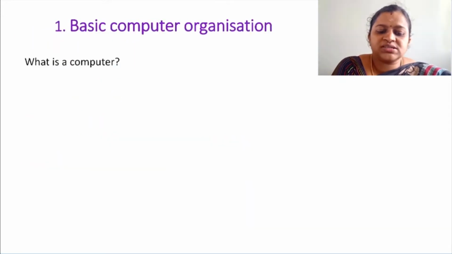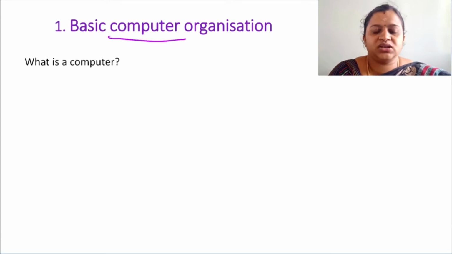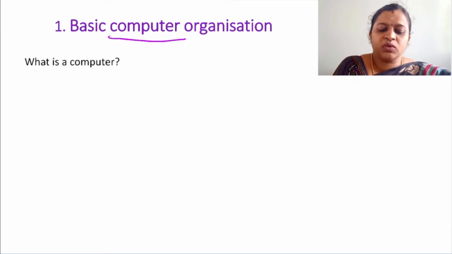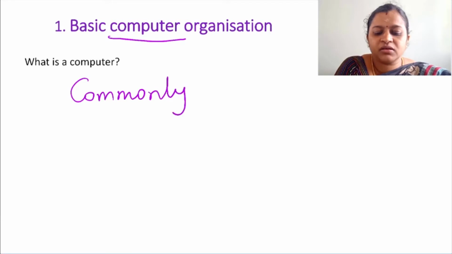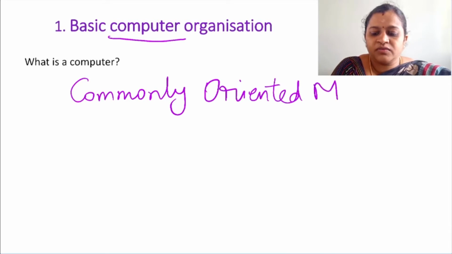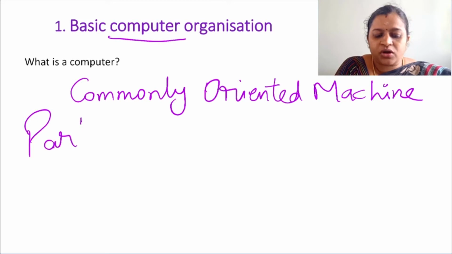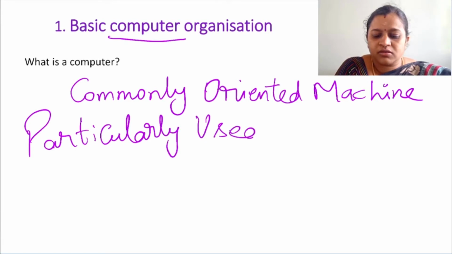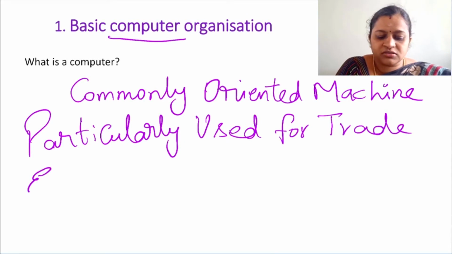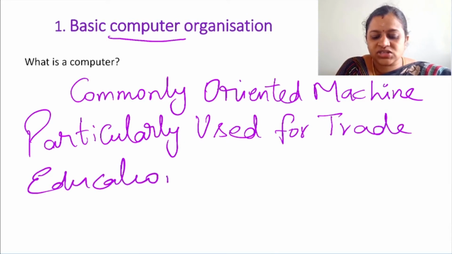Okay. So what is a computer? Before you see the organization, let us say what is a computer. See, computer, if you abbreviate it, we can say it is a commonly oriented machine, particularly used for trade, education and research.